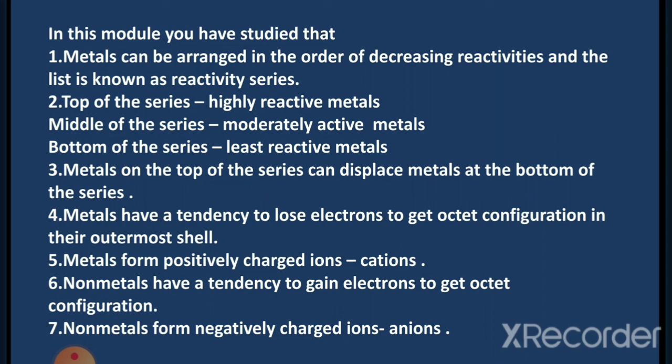Metals have a tendency to lose electrons to get octet configuration in their outermost shell. So metals form positively charged ions called cations. Non-metals have a tendency to gain electrons to get octet configuration. Therefore, non-metals form negatively charged ions known as anions. In the next module, you will learn what type of compounds are formed when a metal reacts with a non-metal. You will also learn the properties of these compounds formed.